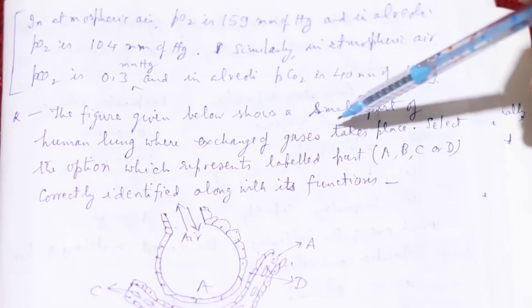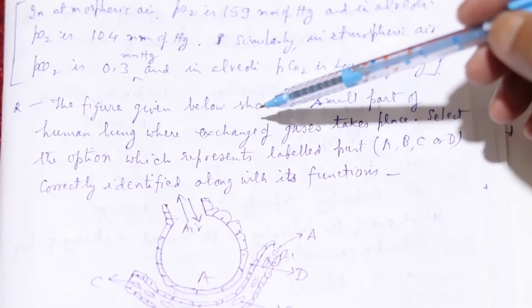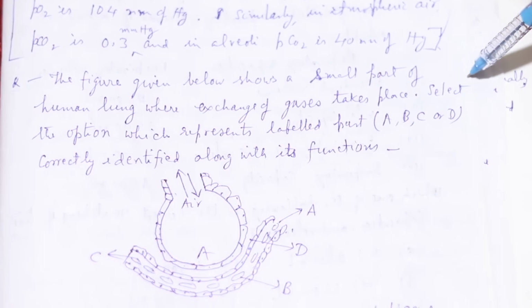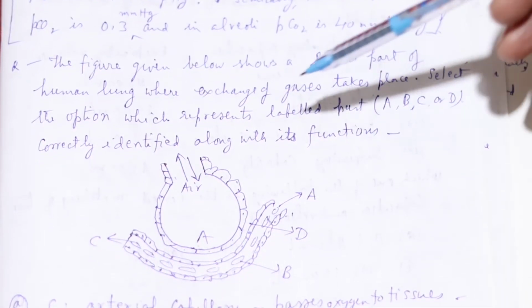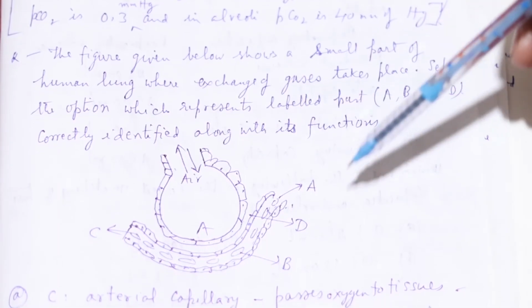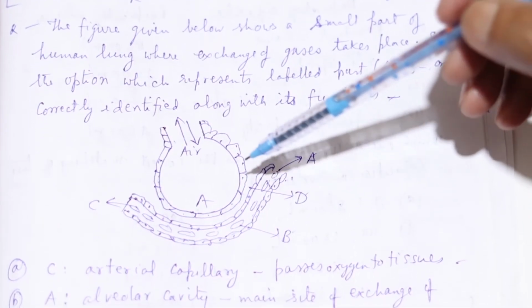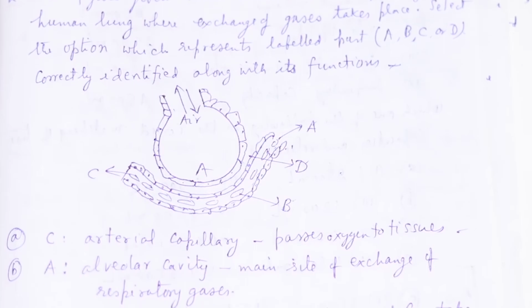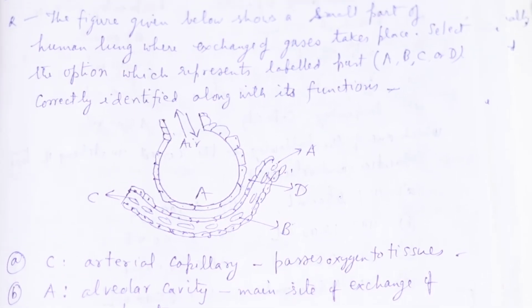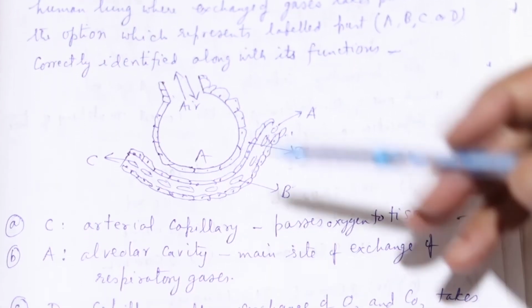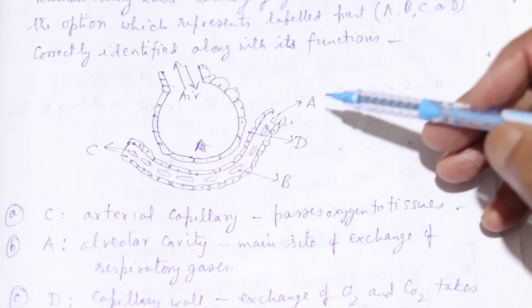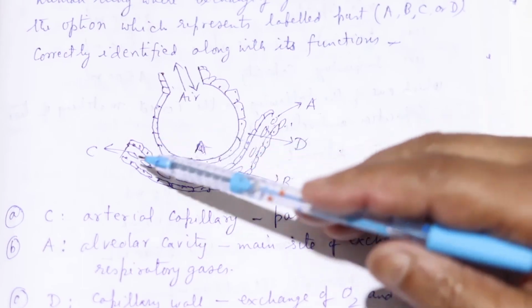The figure given below shows a small part of human lungs in which the exchange of gases takes place. Select the option which represents labels A, B, C, or D correctly, identified along with their functions.